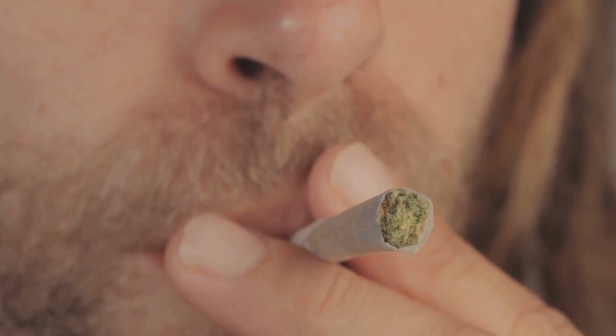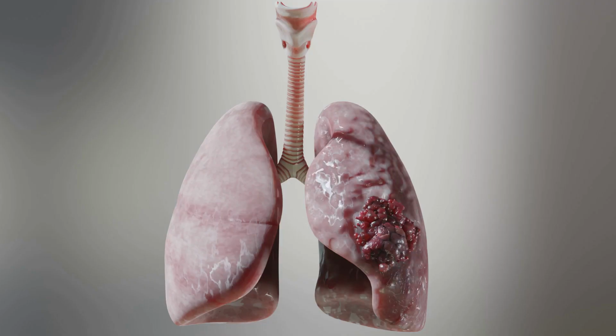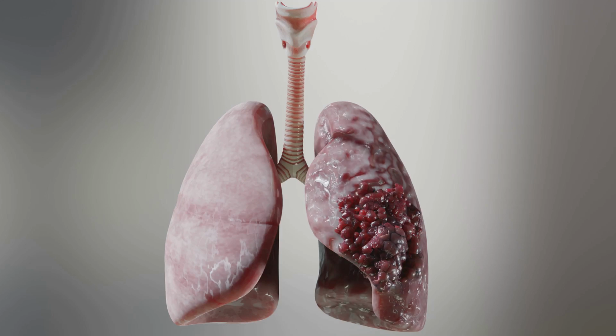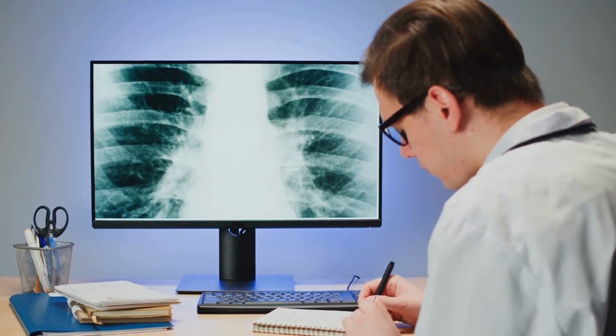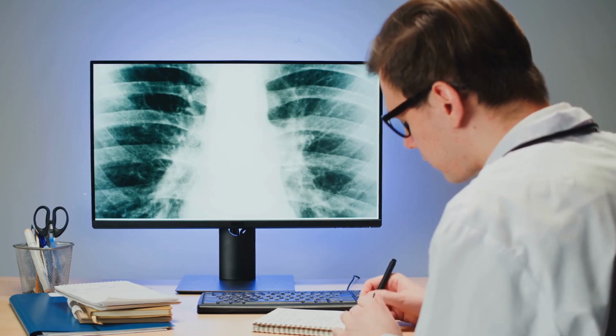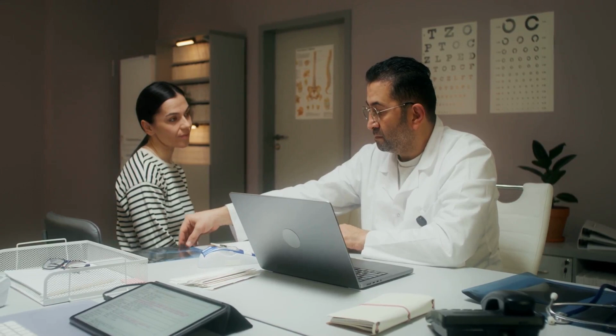Inhaling cannabis can pose significant risks. When smoked, it introduces harmful toxins and carcinogens into the lungs, much like tobacco. Over time, this can lead to chronic bronchitis, lung infections, and even a higher risk of lung cancer. It's important to understand these dangers and consider them when making choices about cannabis use.